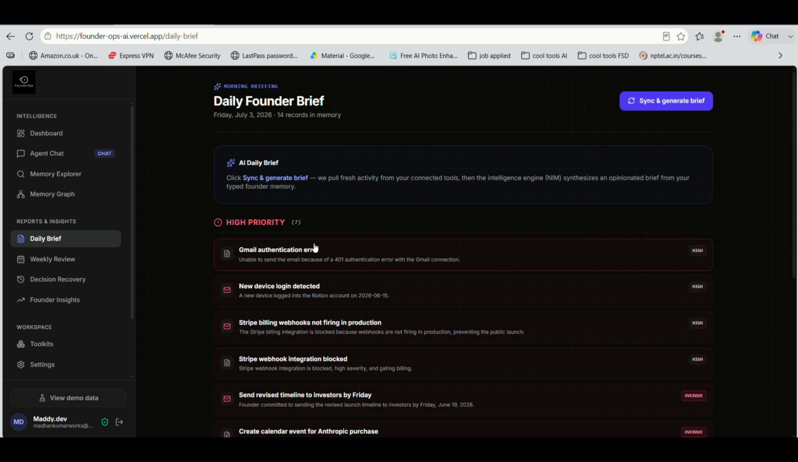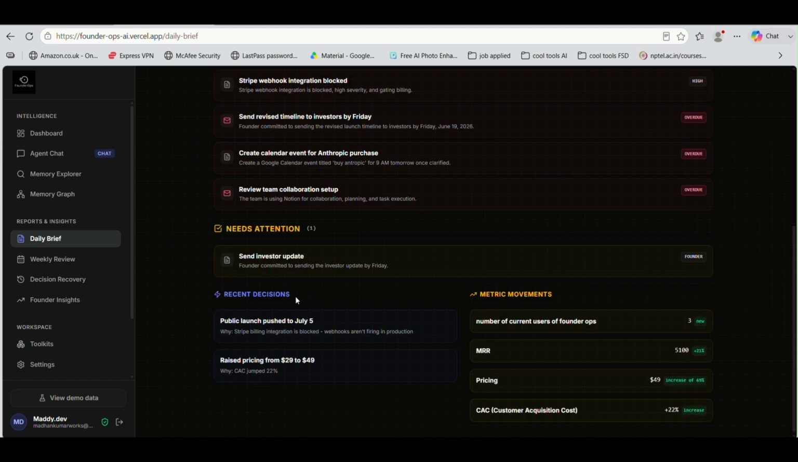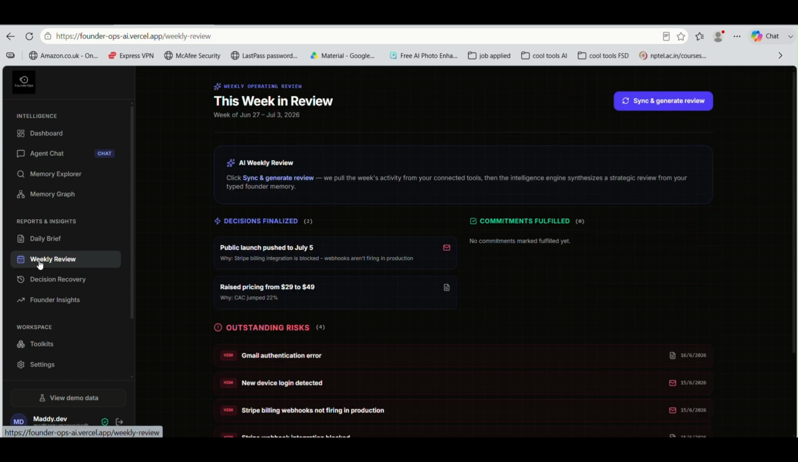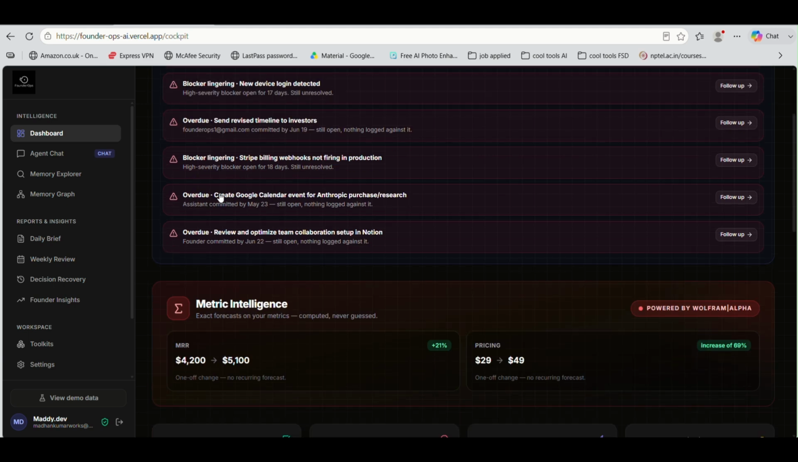So basically, high priority tasks that are sitting in different tools of the founder for months, and don't have any dates, are surfaced every day, and then you have weekly reviews. And when you go to the dashboard, you can see the proactive nudges that are given to the users, I mean the founders. These are high priority tasks that are to be completed earliest. And then you have metric intelligence.